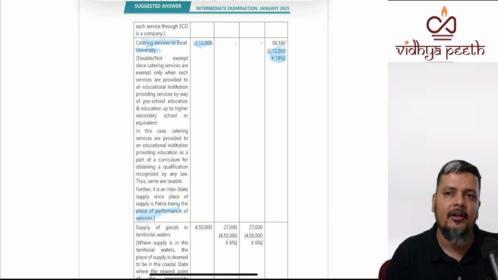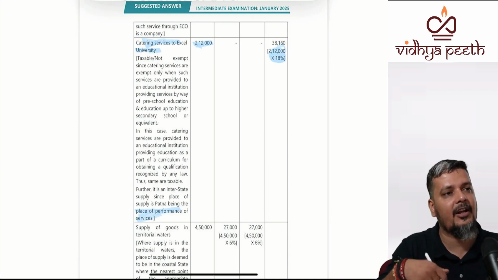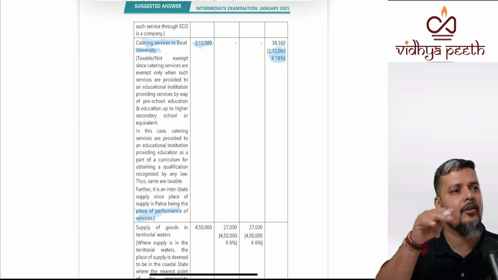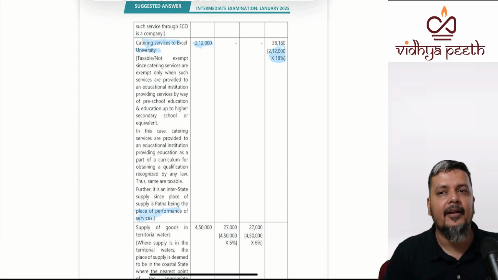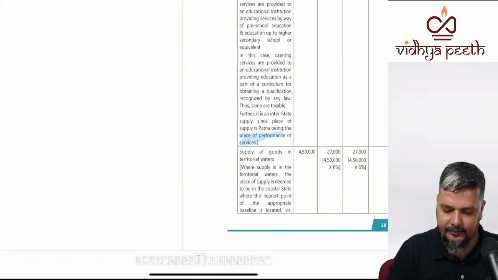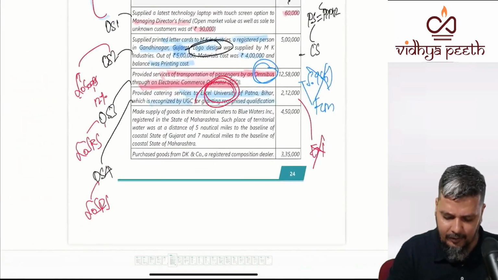Therefore, it is IGST. LOS Gujarat, POS Bihar, IGST. And as it is service, you take 18 percent. 9 plus 9, 18 percent. Exemption will always be part of your question.